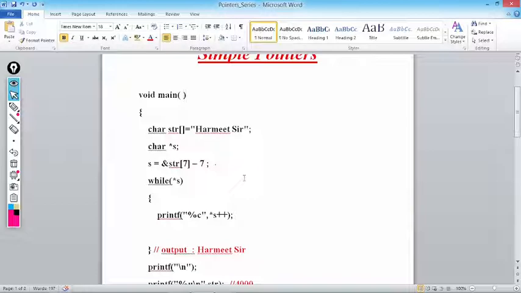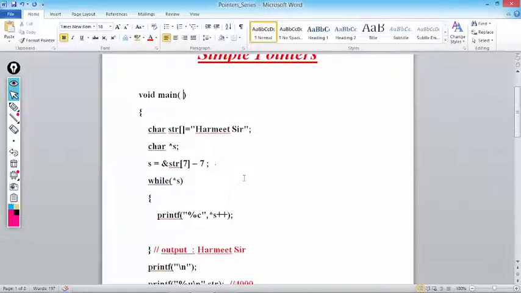char str[] = "Hermitscher". It's a string. What is the difference between a string and a character array? Is there any difference? First of all, you should know this. The answer will always be yes. So what is the difference? If any character array is terminated with \0, it becomes a string. Every string is a character array, whereas every character array is not a string.